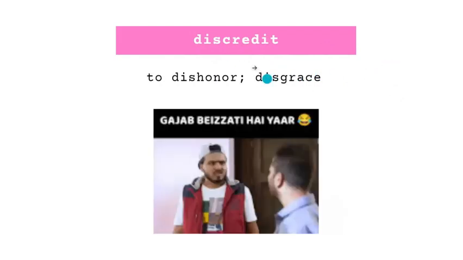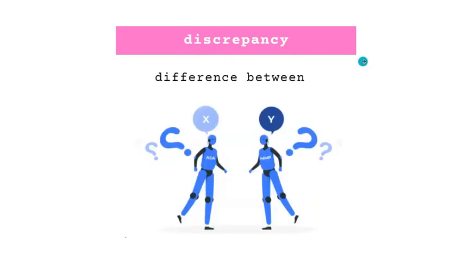Moving ahead, the next word that we have is discredit, which means to dishonor. So you can again remember it with the help of this word credit. So credit allow कब किया जाता है? When you are having a value, आपके मार्केट में वैल्यू है, आपके बातों की वैल्यू है. So आपको क्रेडिट कब नहीं अलाउ किया जाएगा? जब आपकी कोई वैल्यू नहीं है. So people will dishonor you. So with that story you can remember कि discredit means to dishonor. Moving to the next word.